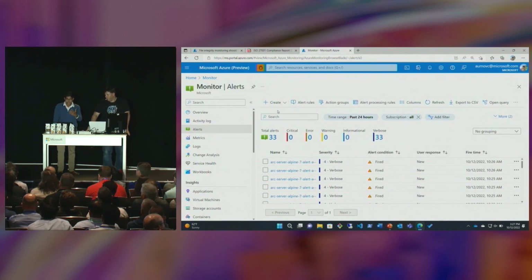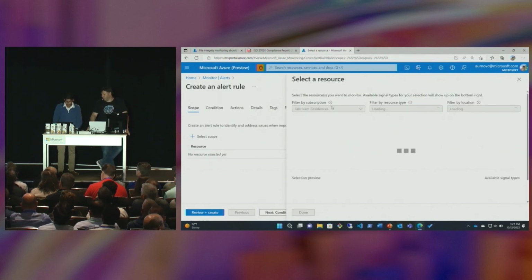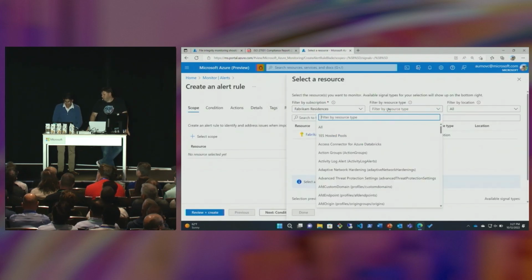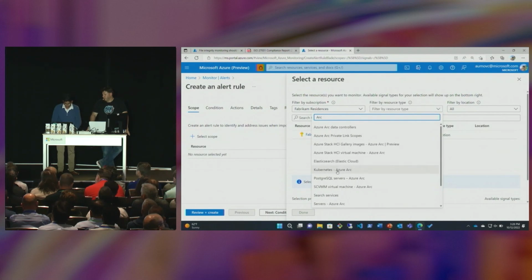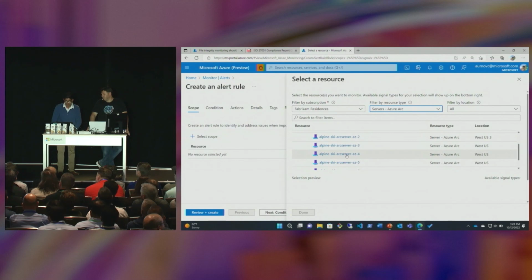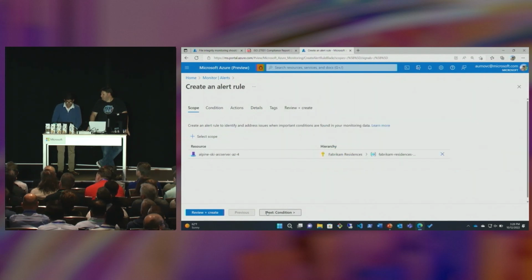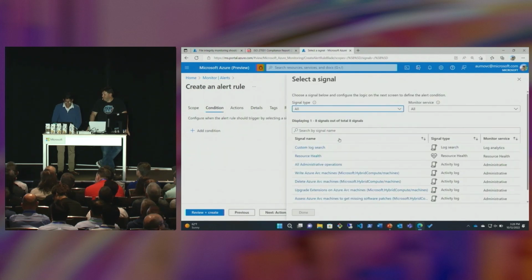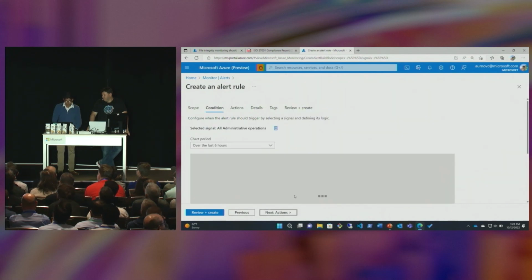So for example, I could go here to alert rules, and in this FabricCam REST instances, I can pick just Arc servers, for example. And I can pick, I'll continue picking on Alpine Ski Arc Server AZ4. I guess it's not its day today. And you're really abusing it. Yeah. And then let's say we want to get alert every time there's any administrative operations on it. We want to make sure no administrators are bullying this resource.